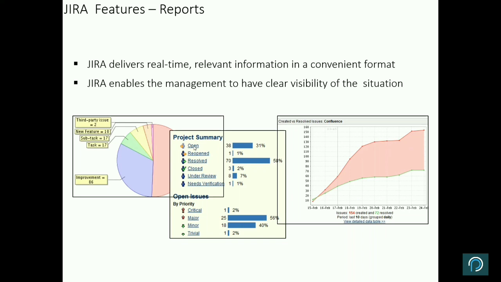If you click on this, you will get a list of all these open items. If you click on reopen, you will get a list of all the reopened items. You can extract that into Excel. You can send that into your email. All these actions you can perform. You can extract this entire report, and you will use it for reporting to higher management, and for reporting to the working group.